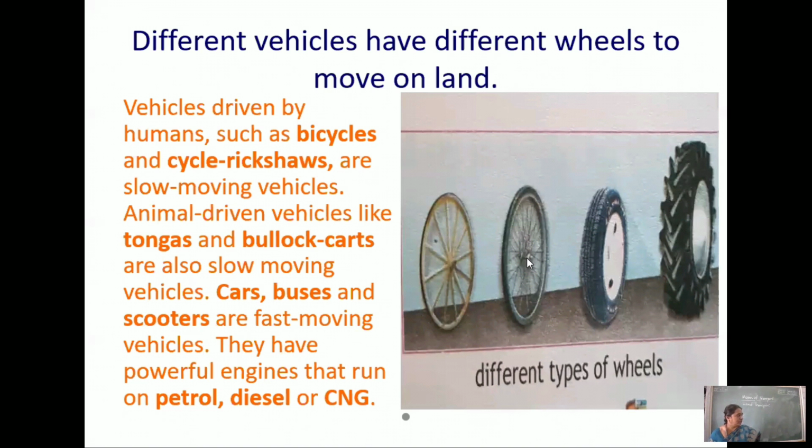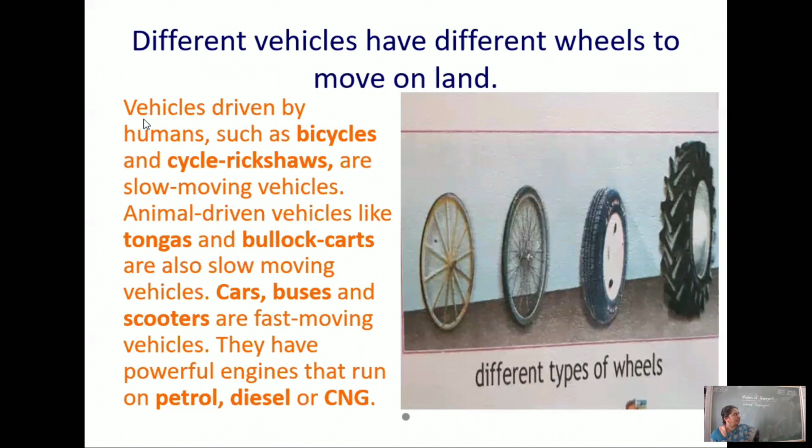And this one for bicycles and cycle rickshaws. The next one for cars. And the next bigger one you have got, for buses, tractors, trucks, lorries, etc. So there are different types of wheels. And next you have